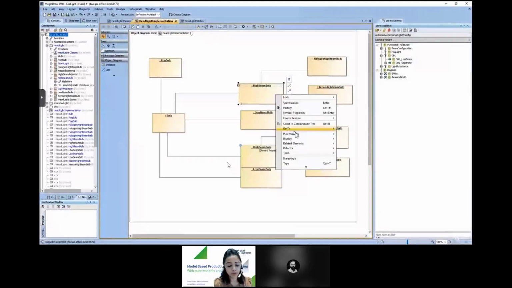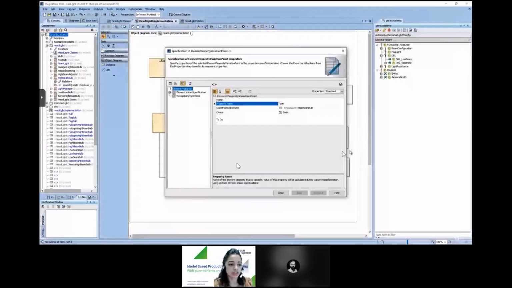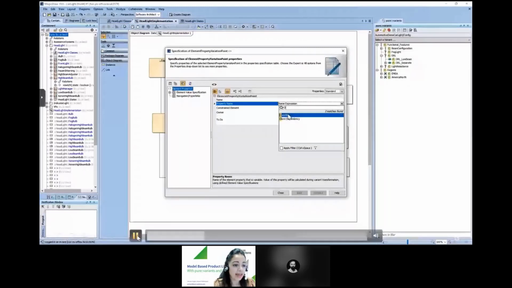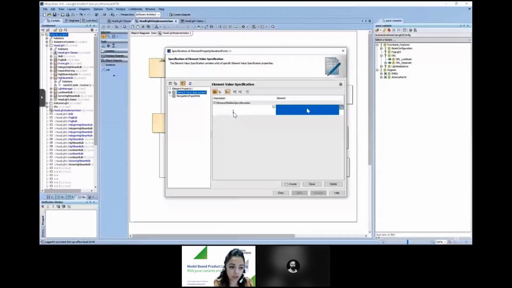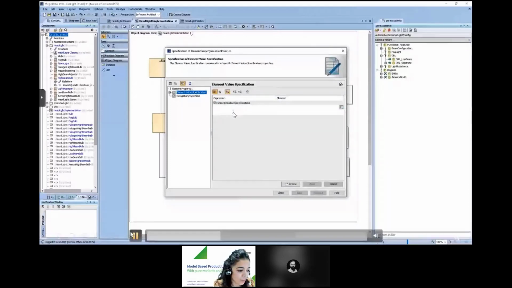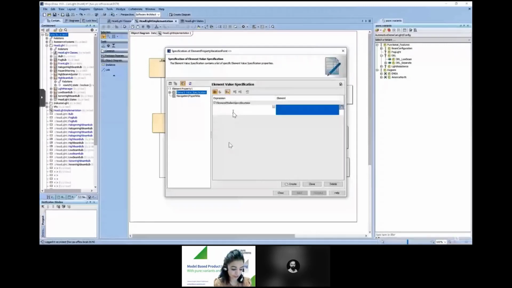So we select Pure Variants and then specify the variation point that you want to add to, that is here. And then here by default, it is set to type, and then we will change it to classifier in order to control the class that will be used for this particular object.